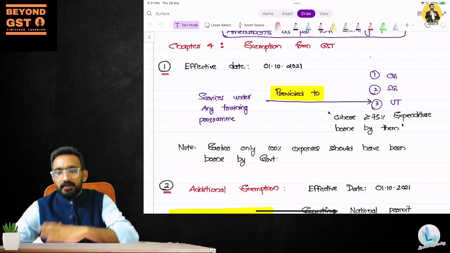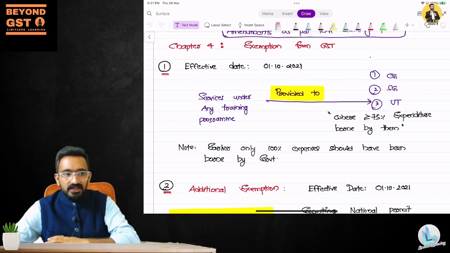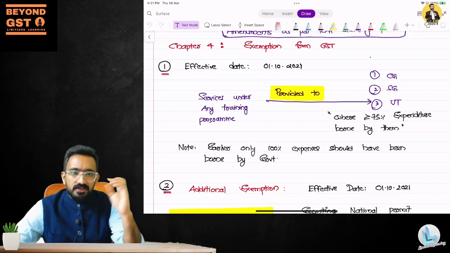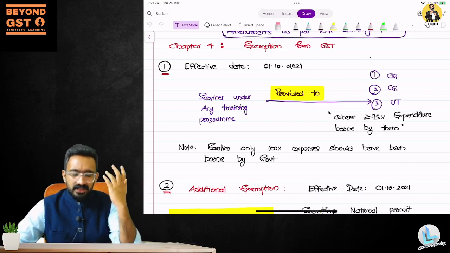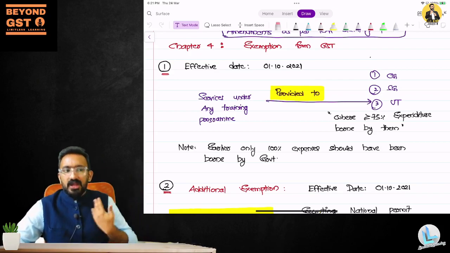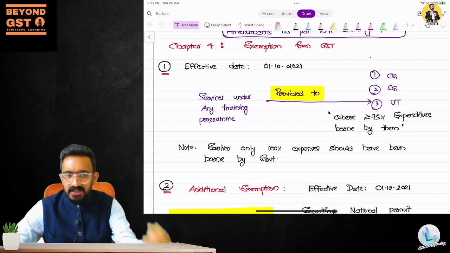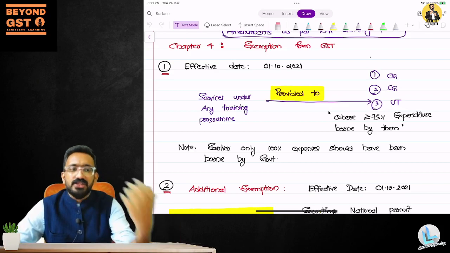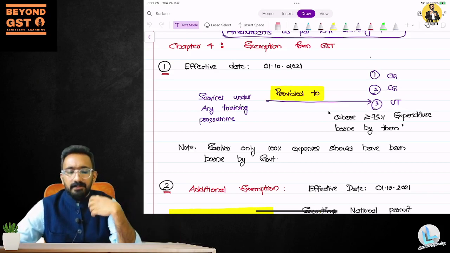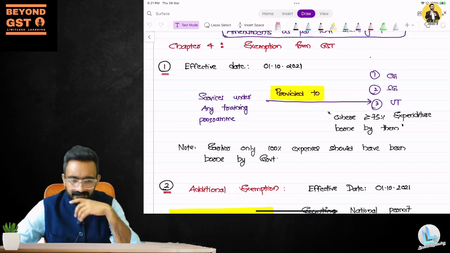If you look at the previous notes or previous syllabus, you would find that services by way of training program given to government. So government's thinking is very simple. They're saying that somebody is giving training to the government employees. Now I'm paying some money to these private parties who are actually providing training to these government employees. Now, should I charge GST on that?